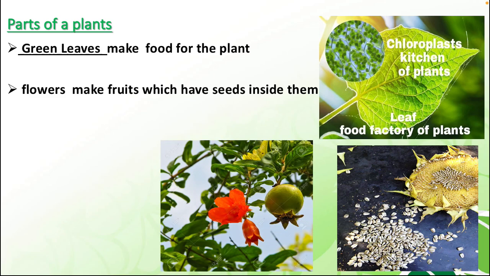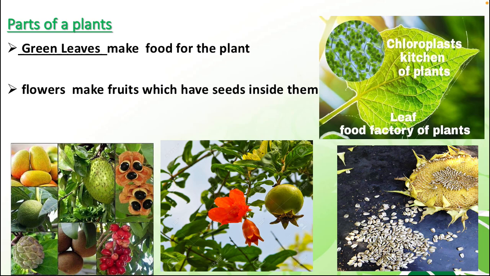Now this is the sunflower seed. Some seeds we can eat. Fruits have seeds. Flowers are colorful. Flowers also have seeds. Now look, this is the pomegranate tree and the flower has a seed and then slowly the fruits come from it.